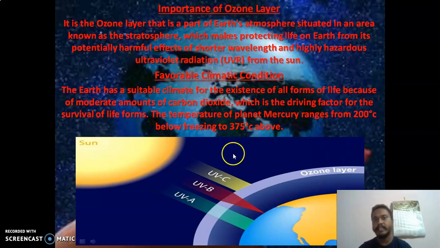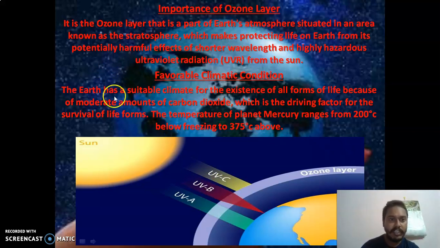It is the ozone layer, a part of our atmosphere situated in the stratosphere, which protects life on Earth from the potentially harmful effects of shorter wavelength and highly hazardous ultraviolet radiation from the sun. See, this one is protected against, ultraviolet. So this is the harmful radiation which is blocked in the stratosphere. Because of this ozone layer, this harmful radiation cannot come to us. It comes in a small amount, which is again okay for us and gives us vitamin D.